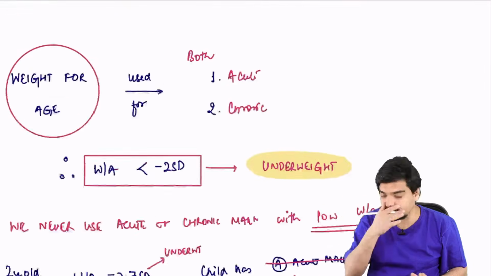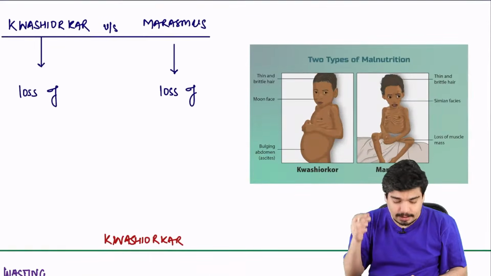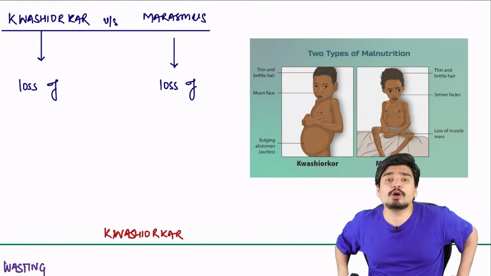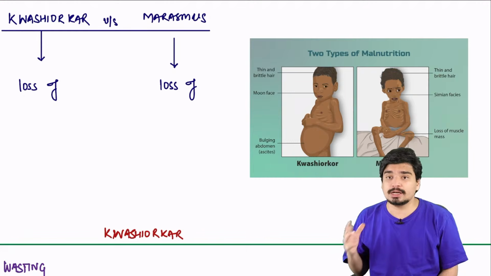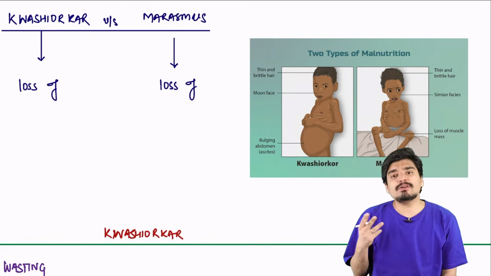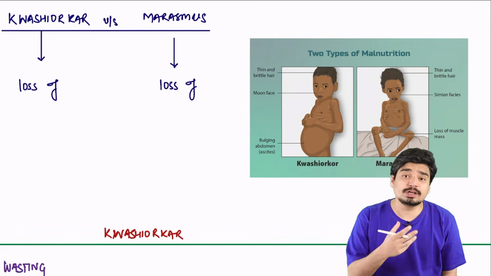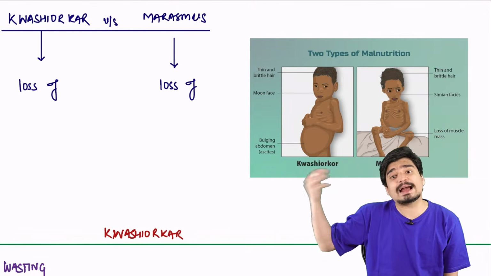Now, coming to the two very important, most severe forms of protein energy malnutrition, which are Kwashiorkor and Marasmus. Now a lot of people have a very common misconception that Kwashiorkor is protein deficiency and Marasmus is calorie deficiency.